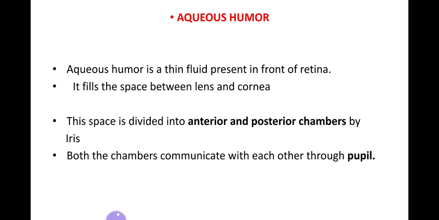Aqueous humor. As the vitreous humor was present behind the lens, aqueous humor is the fluid that is present in front of the lens, and it fills the space between the lens and the cornea. This space is divided into the anterior and the posterior chamber by the iris. Both the chambers communicate with each other through the pupil.